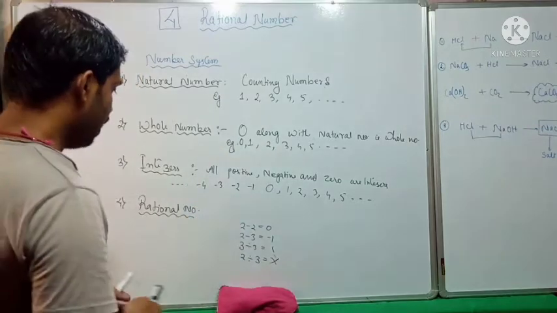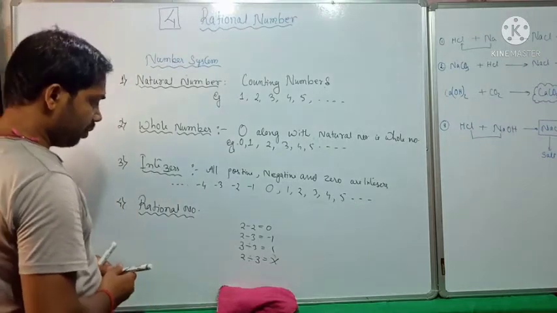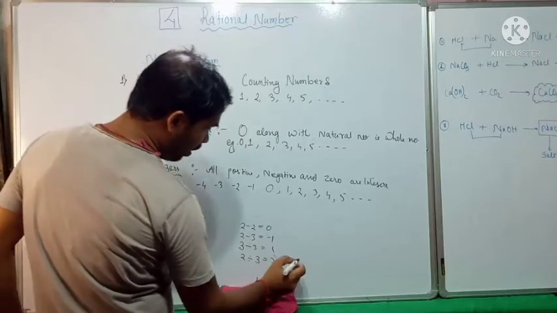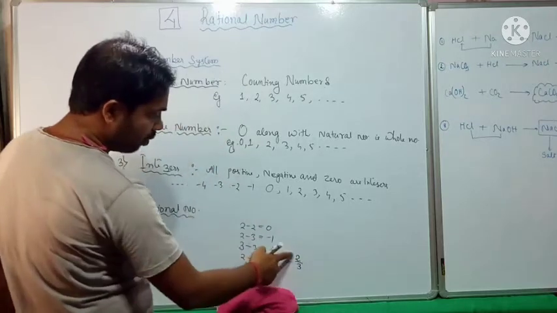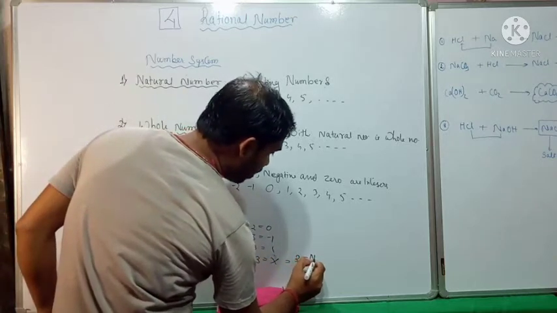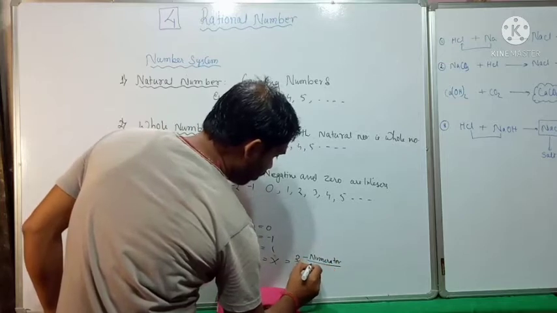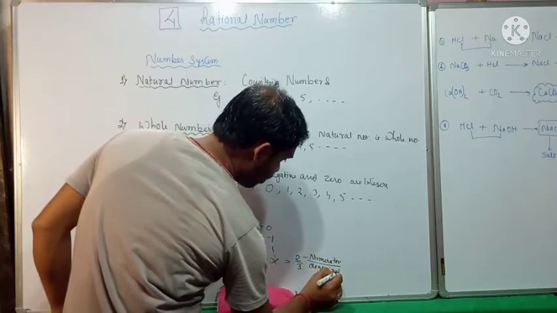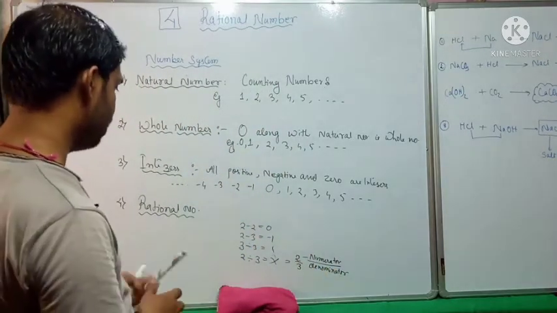So what is rational number? Rational numbers are those numbers which help us express a number in the form of numerator upon denominator. A number which can be expressed in numerator upon denominator form is known as a rational number.